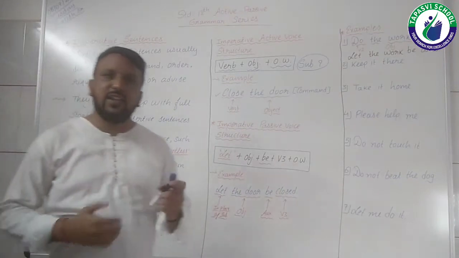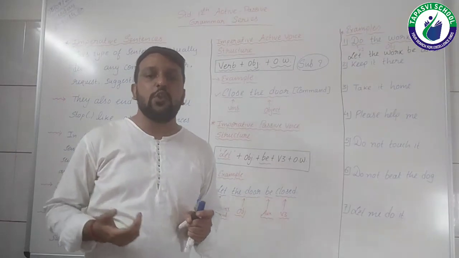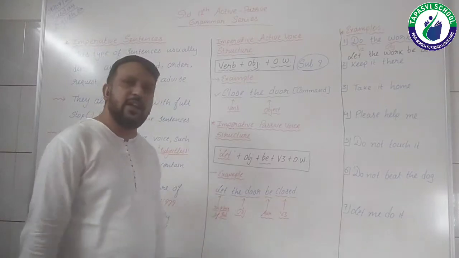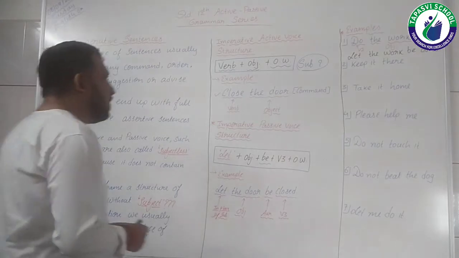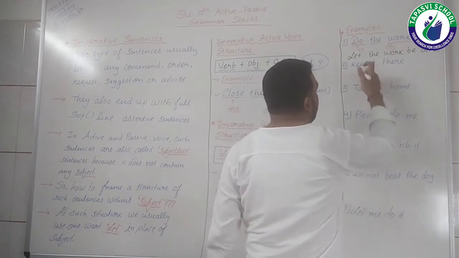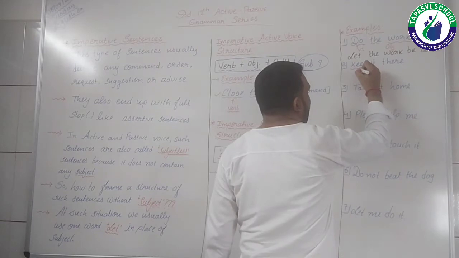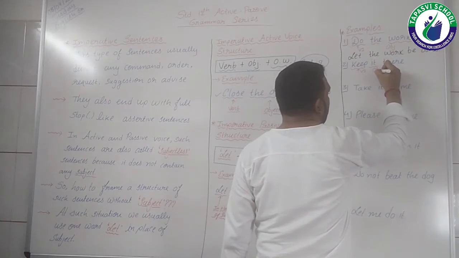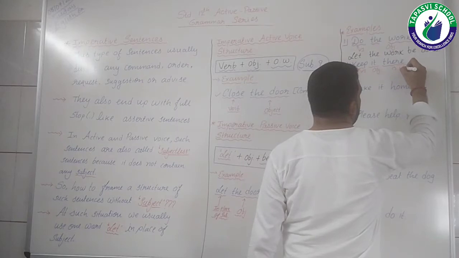So now I think you have already started gathering or mustering confidence about even imperative sentences, right? Because it seems really easy. Okay, so let's see the second sentence, students. See what it is written: keep it there. So here, first of all, keep is V1, it is the object, and there are the other words.